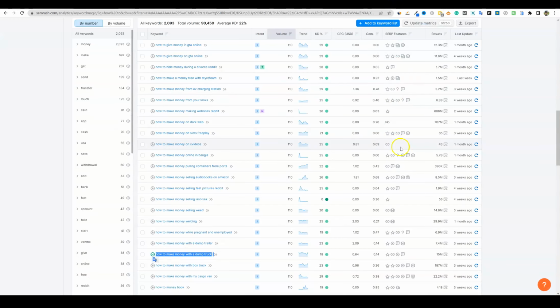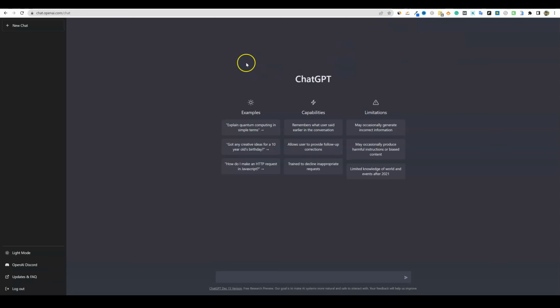So let's go get a keyword and let's start building a blog post. So I'm in SEMrush. I found a keyword, how to make money with a dump truck. So we're going to go ahead and take that keyword right here, and we're going to go into ChatGPT.